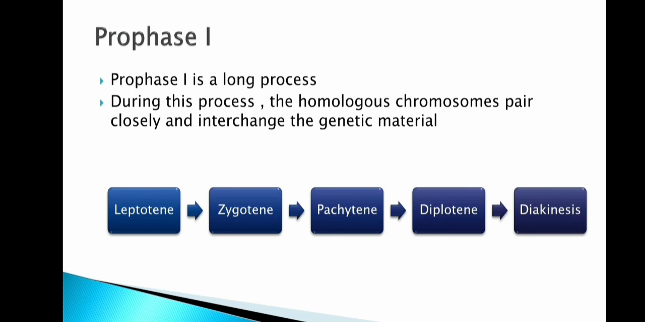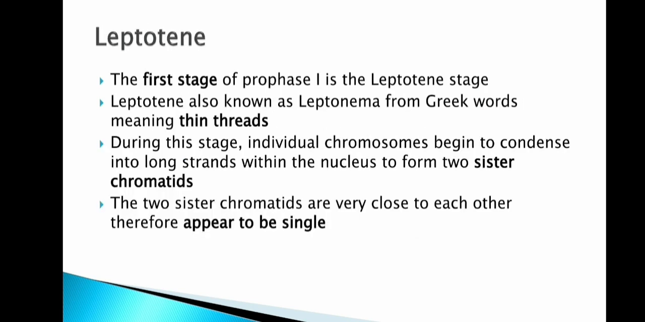Prophase 1 is a very long process. During this process, the homologous chromosomes pair very closely and interchange genetic material. This happens in prophase 1. In this prophase 1, there are five stages where this process goes on: first leptotene, second zygotene, then pachytene, diplotene, and diakinesis. What is meant by leptotene? This is the first stage of prophase 1, called the leptotene stage.